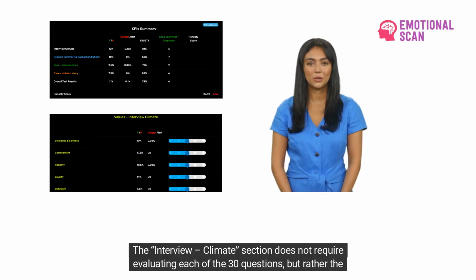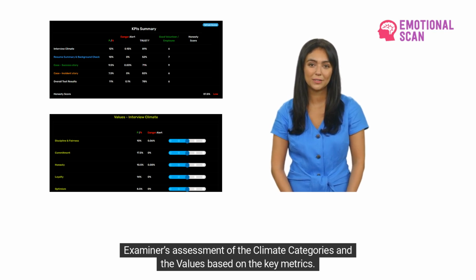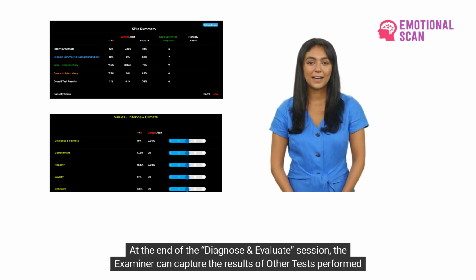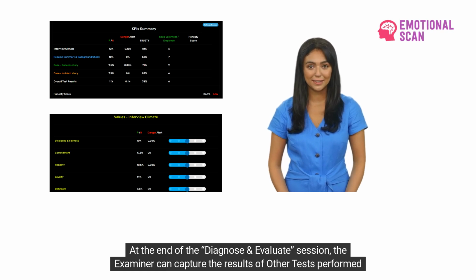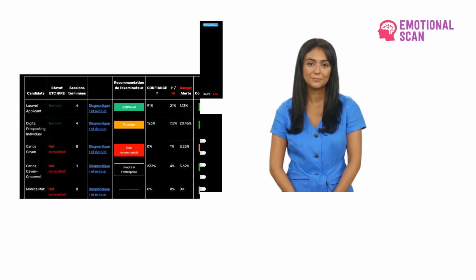The interview climate section does not require evaluating each of the 30 questions, but rather the examiner's assessment of the climate categories and the values based on the key metrics. At the end of the Diagnose and Evaluate session, the examiner can capture the results of other tests performed on the volunteer to evaluate the exam's overall impact.